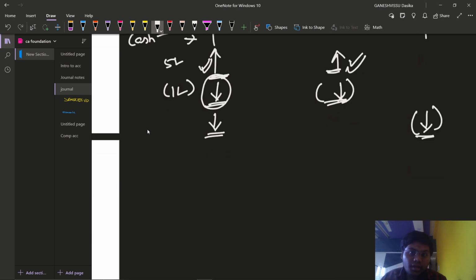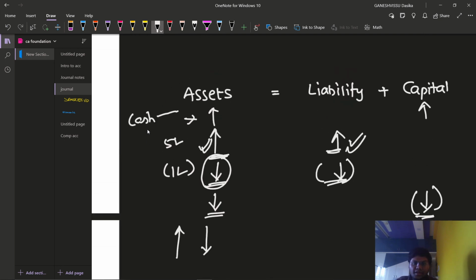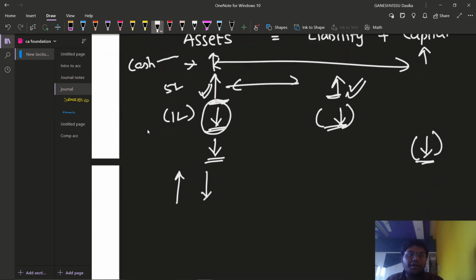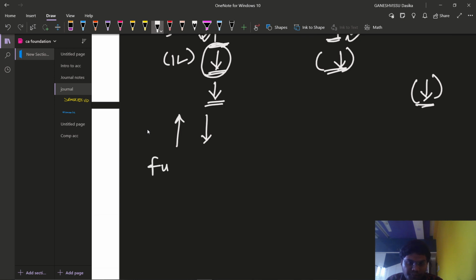And one more thing, an increase in assets will also decrease in capital assets. That means they are all occurring simultaneously. And here, what happened? Furniture has been purchased. Furniture purchased through cash, right?